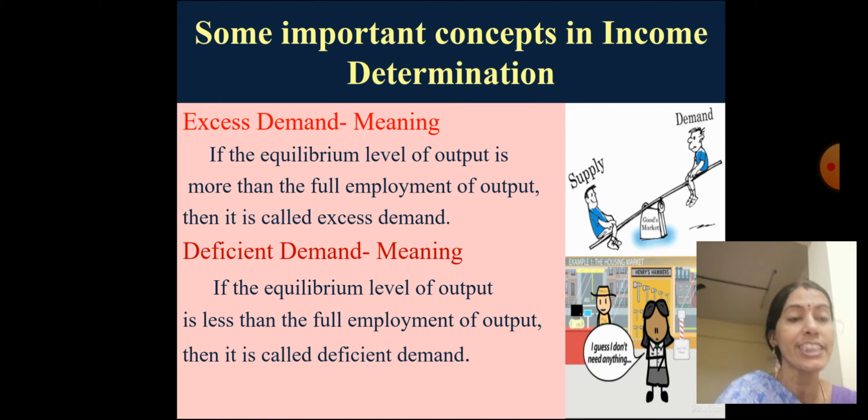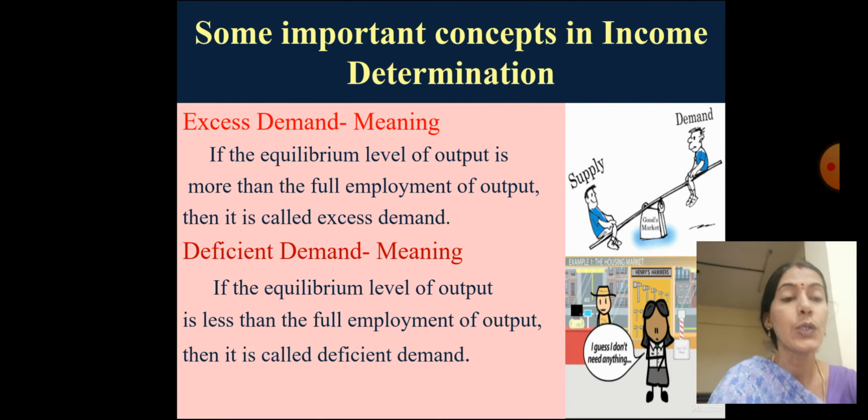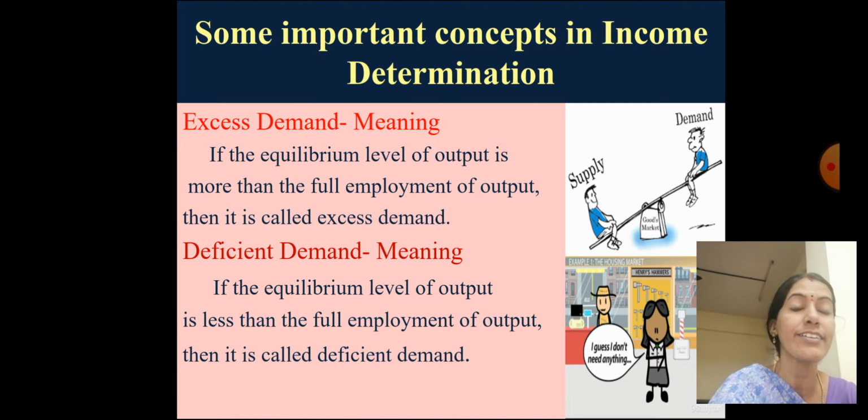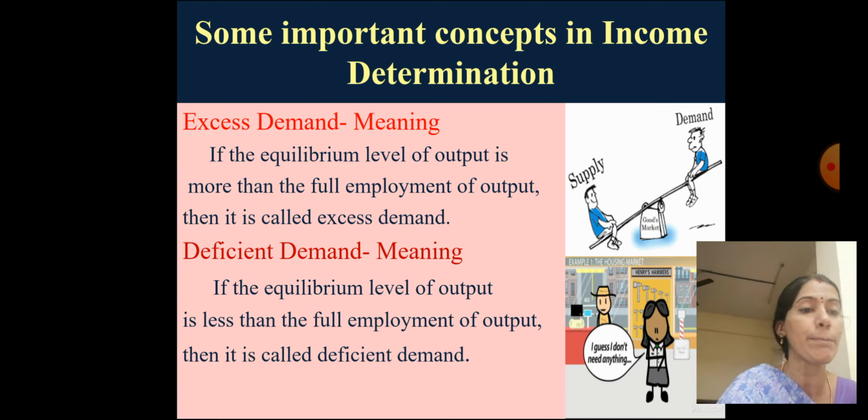All the factors are engaged and getting reward. When land, labor, capital, organization are engaged in full productive activity and they are getting paid, the demand will be more than the supply, isn't it? That is known as excess demand. When the demand is greater than the supply, it is known as an excess demand situation.